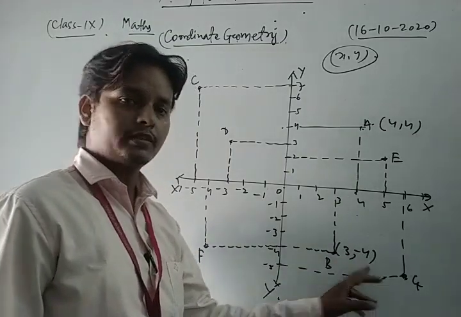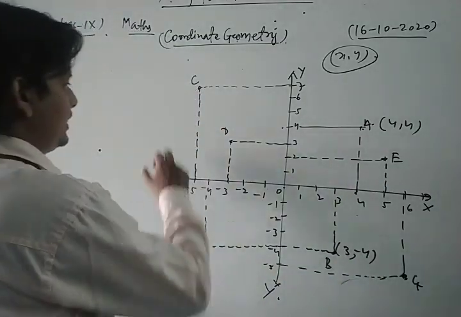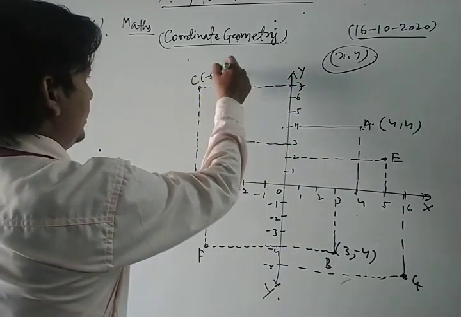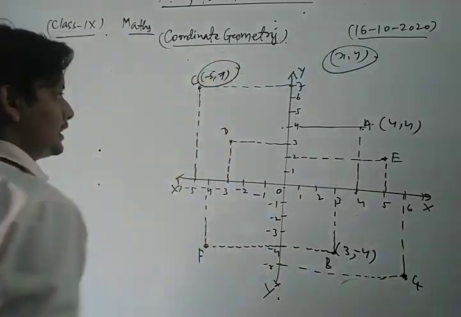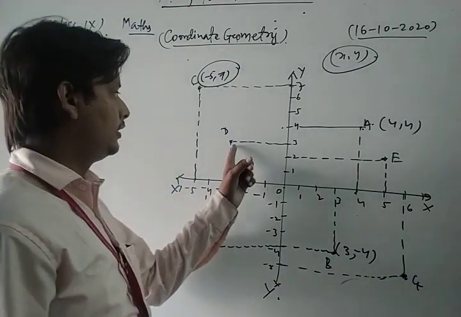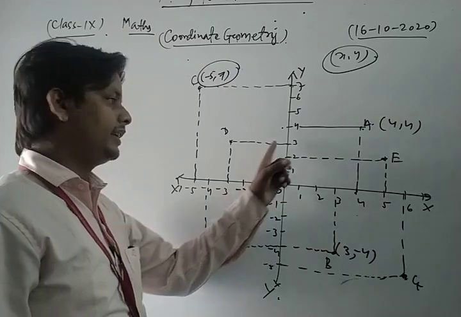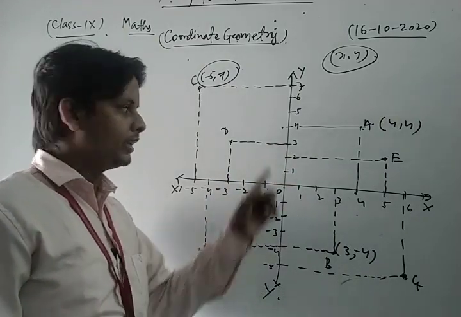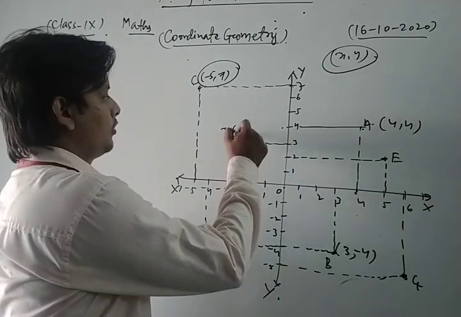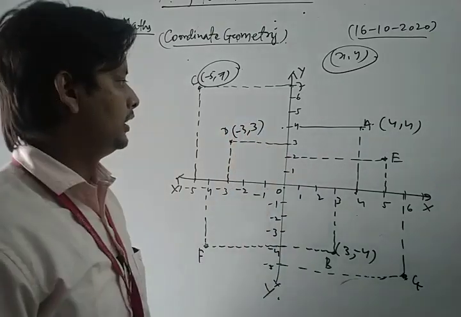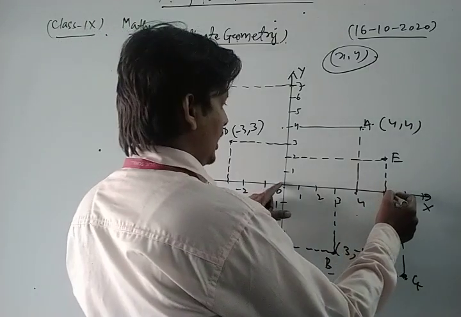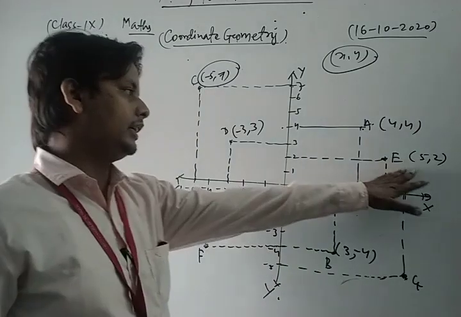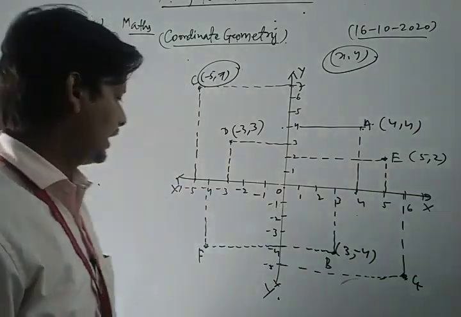So the coordinate of B is 3, minus 4. Similarly, for C, x is minus 5 and y is 7, so the coordinate of C is minus 5, 7. Similarly, the coordinate of D is minus 3 and 3, because this is the negative of x. First we write the abscissa, then the ordinate. E represents 5 and 2, so the coordinate of E is 5, 2.